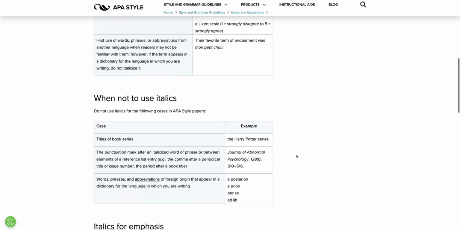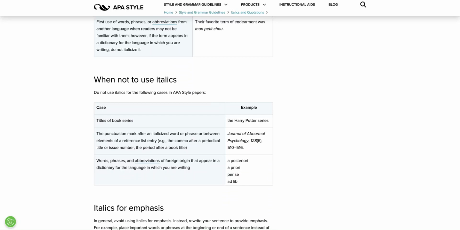So there are certain times when you should not use italics. If it's the title of a book series, for instance, the author here uses the Harry Potter series. You would not italicize in your writing if you just said the Harry Potter series states XYZ. However, if you specifically list a title of a book in the Harry Potter series, so Harry Potter and the Sorcerer's Stone, or Harry Potter and the Goblet of Fire, then you would italicize that specific book title.